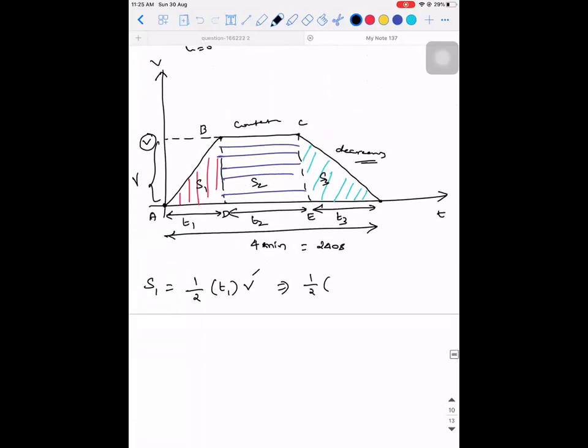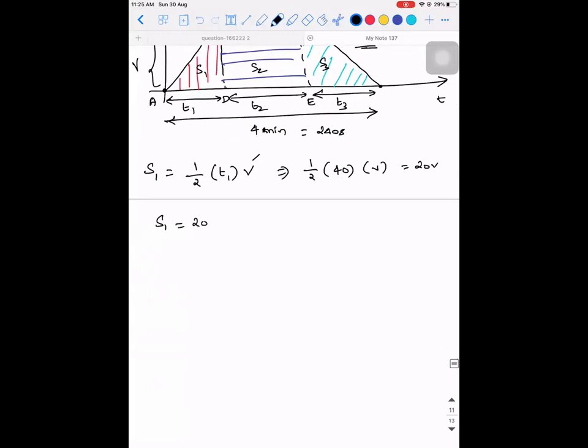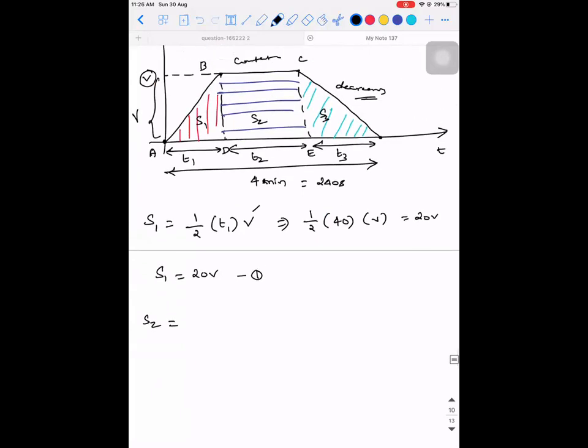Half into how much? 40 into V. Can I write like this? So S1 is equal to 20V. Similarly, how do I find S2? Now you guys tell me. S2 is what?